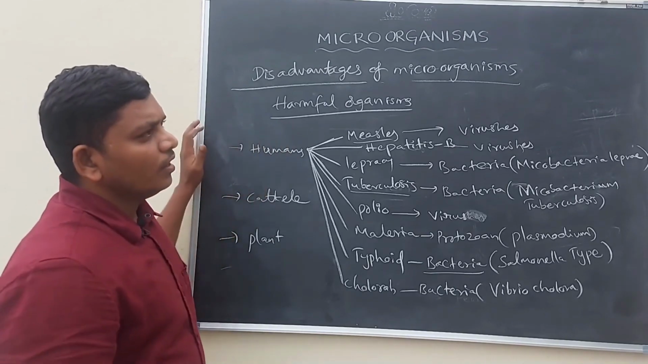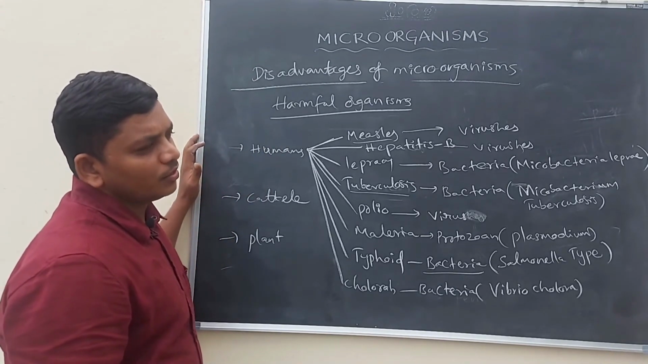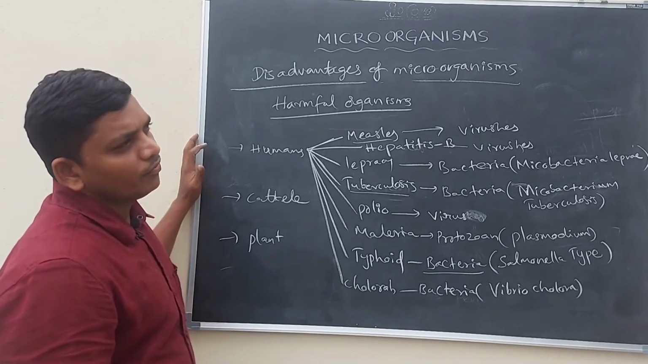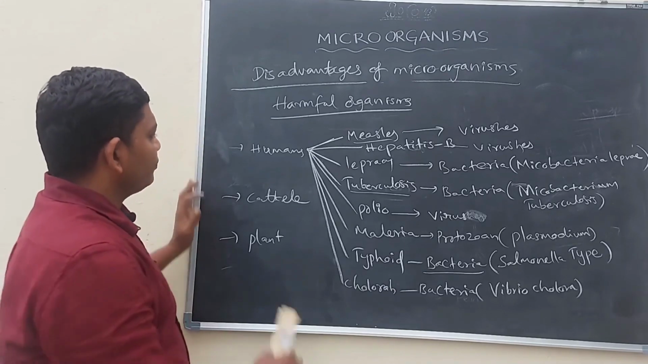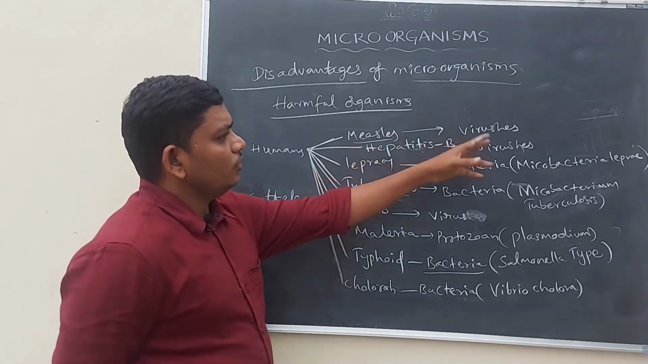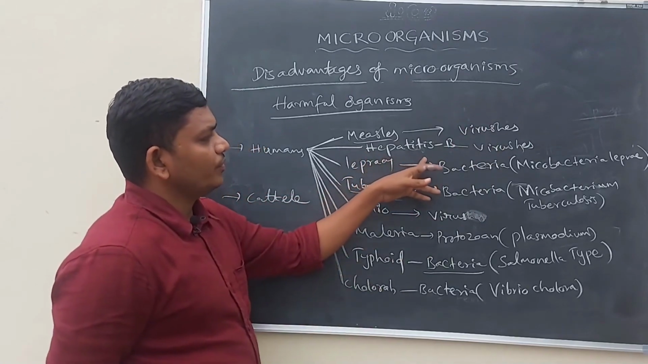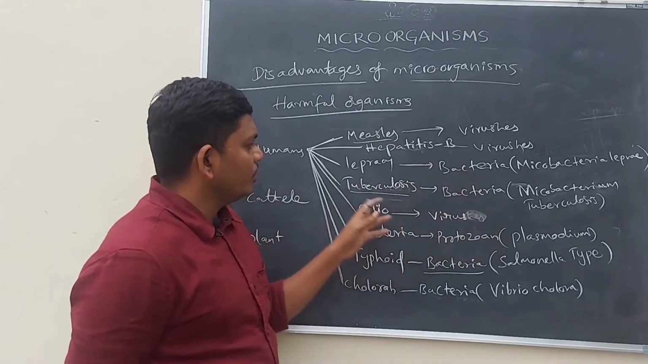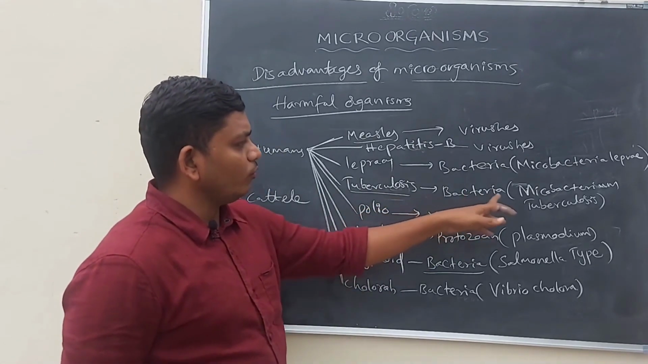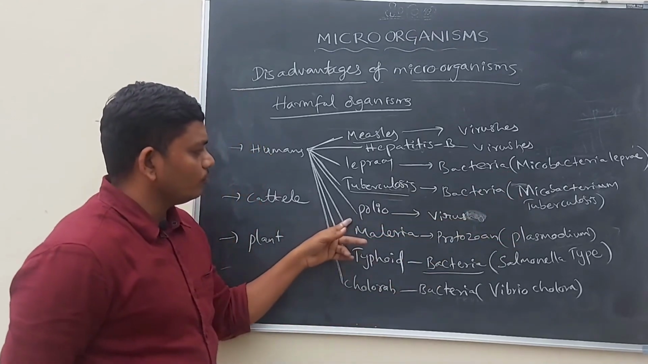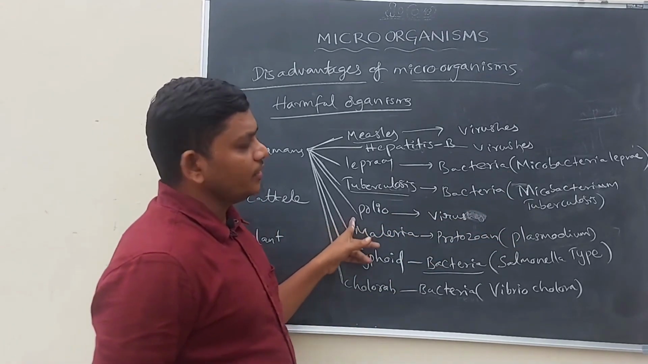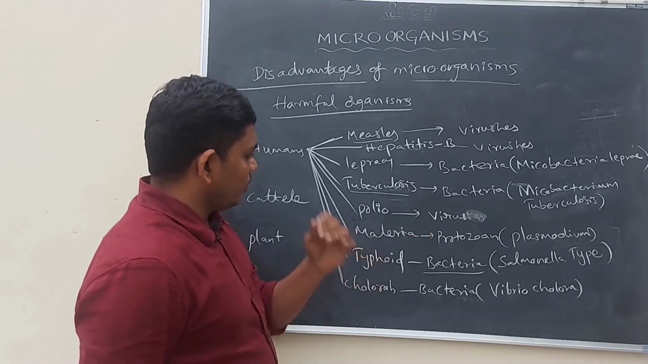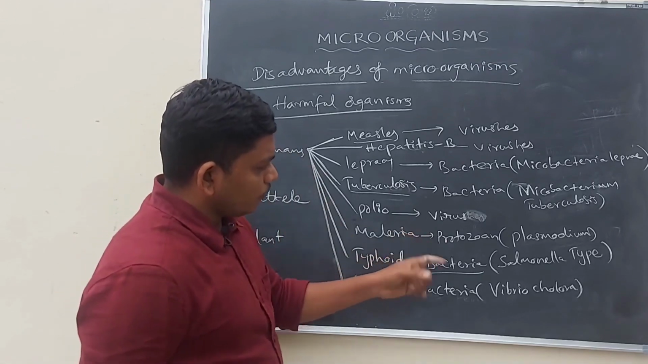Not only these, many types of microorganisms are there in the atmosphere. They may differ in structure and in causing different types of diseases. So measles is caused by viruses, hepatitis B by viruses, leprosy by the bacteria Mycobacterium leprae, tuberculosis by Mycobacterium tuberculosis. Polio appears in children and is also caused by viruses, and malaria by the protozoan Plasmodium.